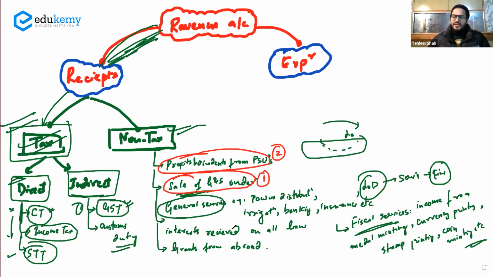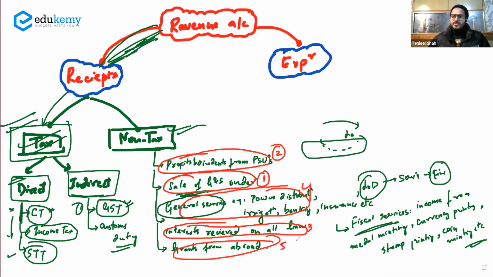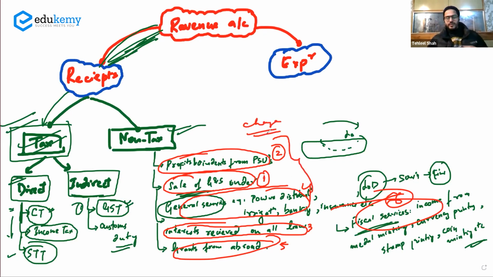नंबर 3 पे आपको इंटरेस्ट आता है, this is your interest. नंबर 4 पे आपकी जनरल सर्विसेज. नंबर 5 पे आपका ग्रांट्स. नंबर 6 पे आपका ये फिस्कल सर्विसेज. Okay, so this is the descending order, but you don't have to remember it. बिकॉज ये चेंज होता रहता है, अभी सोशियो इकोनॉमिक कंडीशंस काफी चेंज हो चुकी है इंडिया की, so this might disturb this particular descending order in the magnitude of how much money is being received in the revenue account